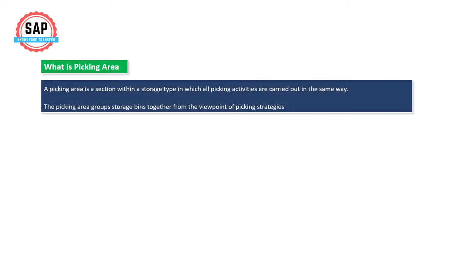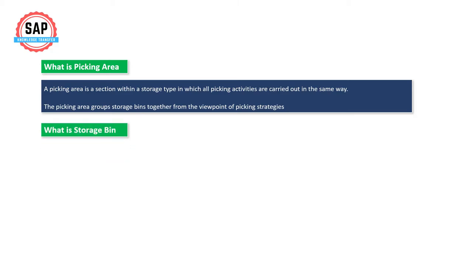What is picking area? A picking area is a section within a storage type in which all picking activities are carried out in the same way. The picking area groups storage bins together from the viewpoint of picking strategies.